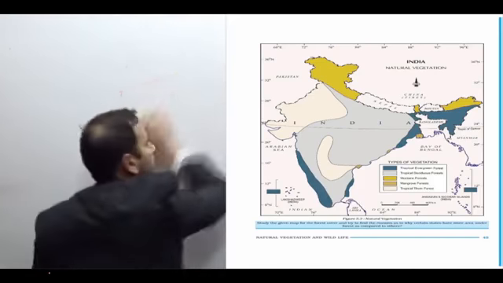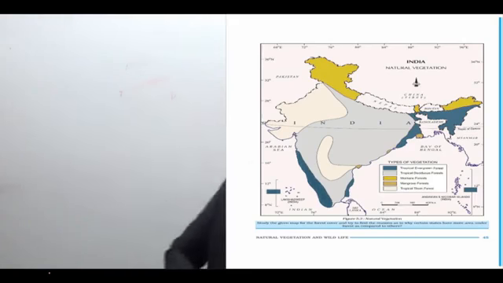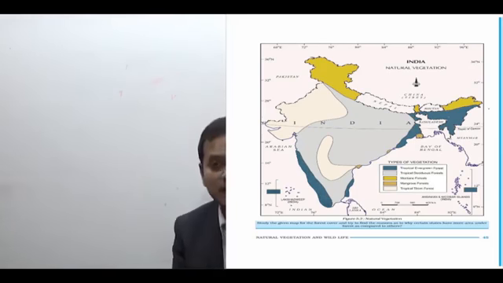What does this map say? Tropical evergreen forest all along the coast of the Western Ghats and in the northeast India. You can see in the state of Assam also you have tropical evergreen forest.